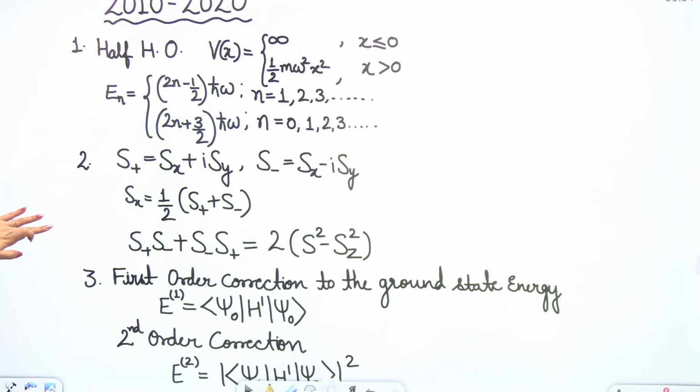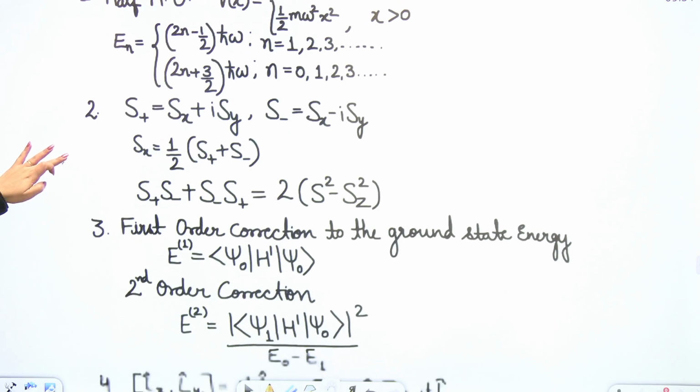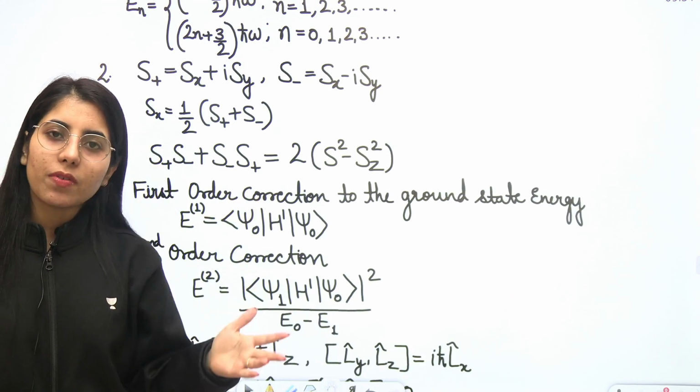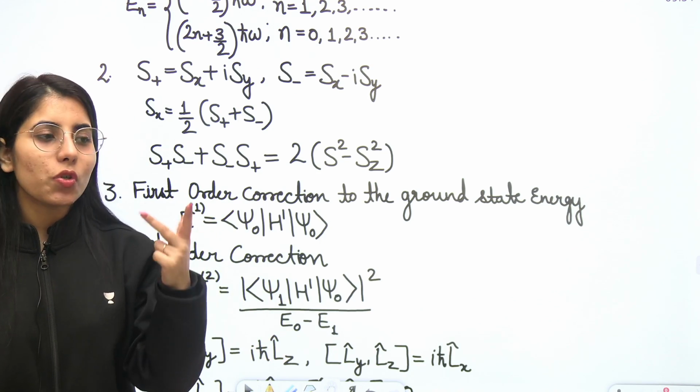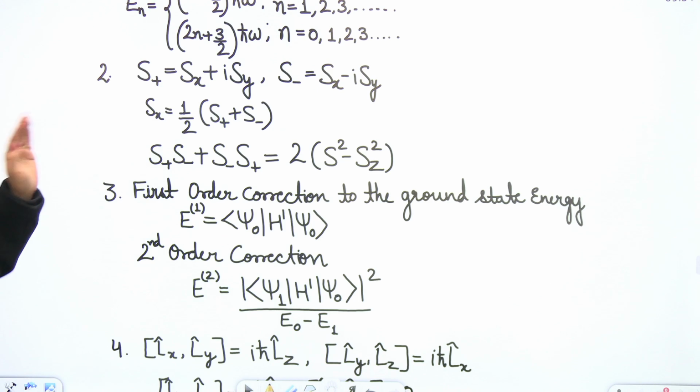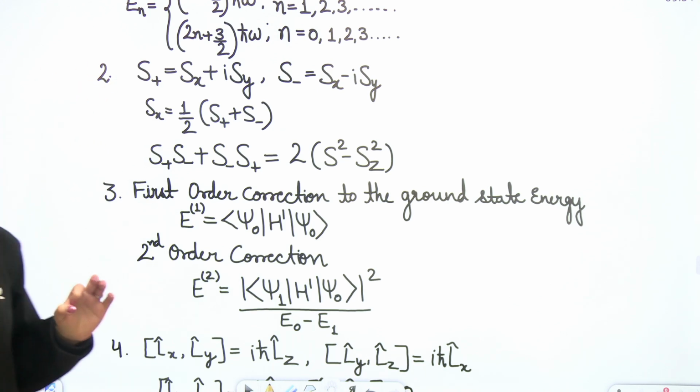Next one. Guys, based on the half harmonic oscillator, we have many questions. In the previous years in the NET exam you can get that question, even in the GATE you can find that, so it's very important. Now the next one is related to the spin operator.